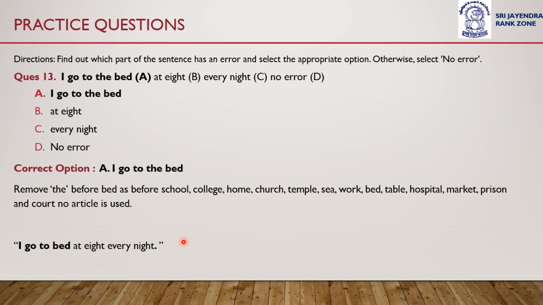But the correct sentence is: we must remove the before bed, as before school, college, home, church, temple, sea, work, bed, table, hospital, market, prison, and court, no article is used.